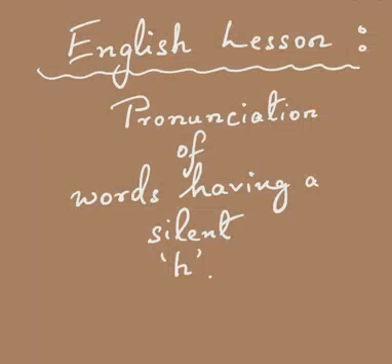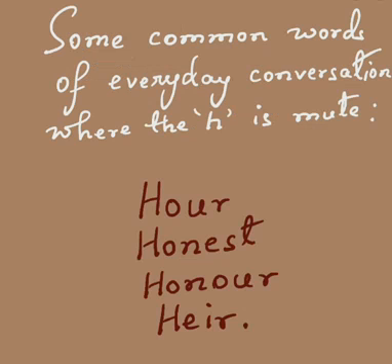Today's English lesson is about the pronunciation of words having a silent H. I suppose most of you are aware that the English language has plenty of words where the letter H is not pronounced at all. It remains mute. Now, some of these words are commonly used in our daily conversation, such as hour, honest, honor, heir. The last word, heir, means one who receives property from one's ancestor.